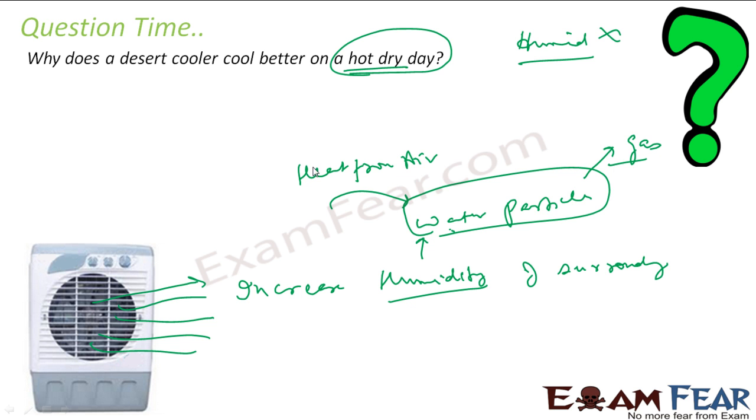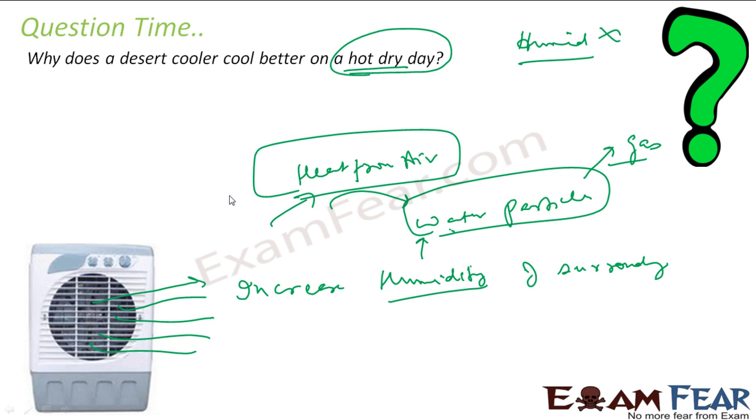But actually in the whole thing, what is happening is the heat from air is being used and the air is becoming cooler. See, this cooler is increasing the humidity of the surrounding. It is adding more water particles to the surrounding. These water particles will take heat from the air and convert to gas. So this heat from the air is used, and thus the air becomes cooler.